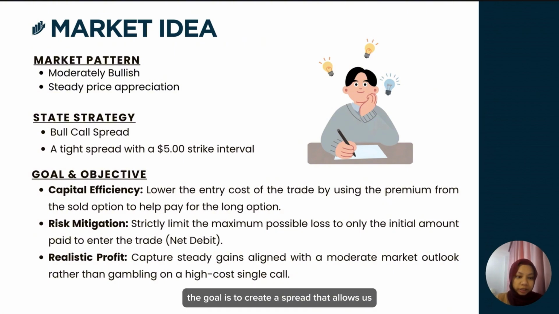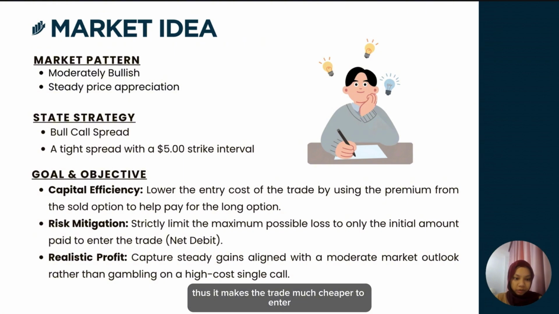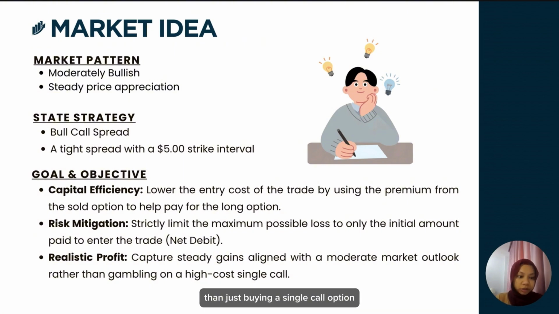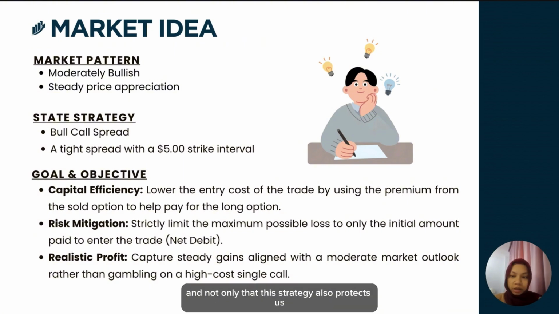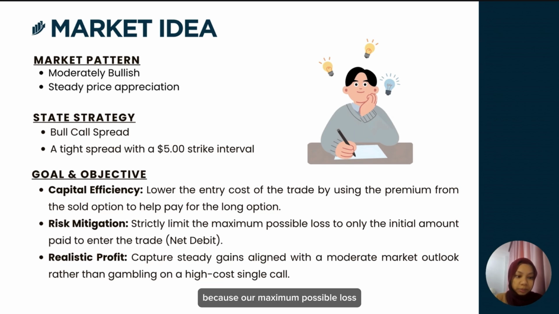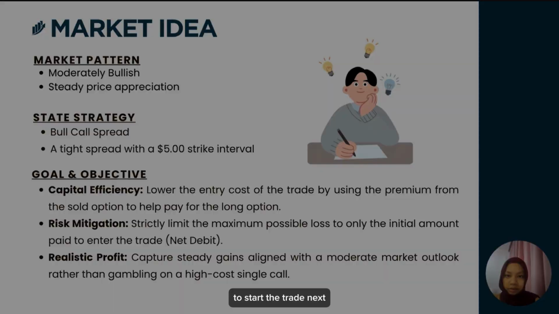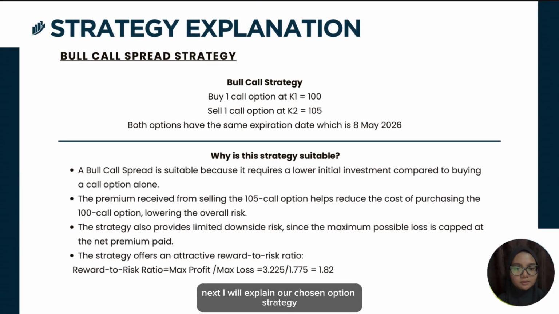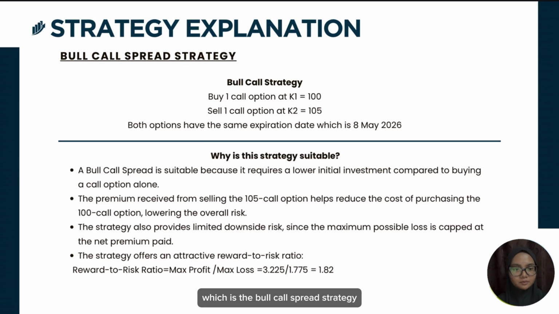The goal is to create a spread that allows us to lower the price of a trade by selling one option to help pay for another. Thus, it makes the trade much cheaper to enter than just buying a single call option. And not only that, the strategy also protects us because our maximum possible loss is strictly limited to the small amount of money we paid to start the trade. Next, I will explain our chosen option strategy, which is the bull call spread strategy.